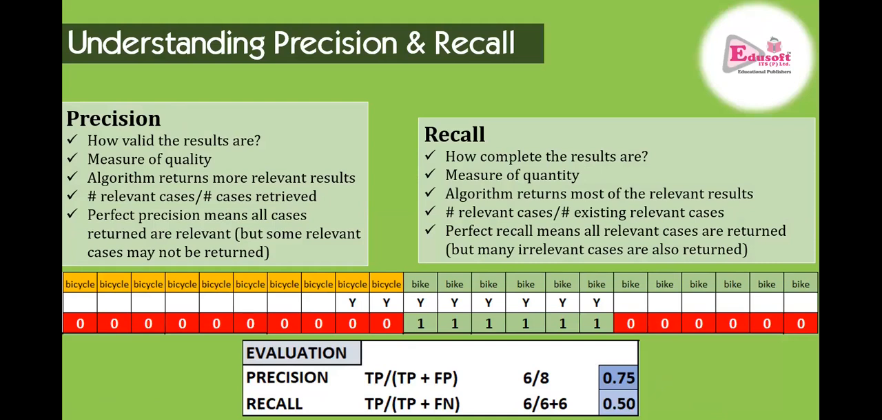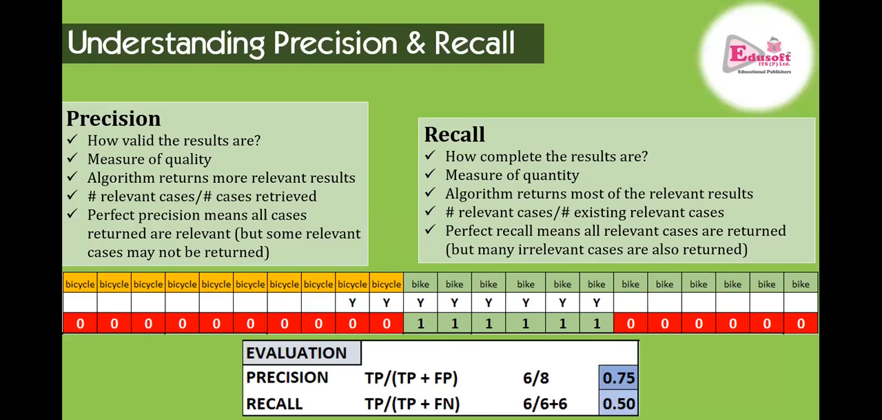What else with precision is there? Precision actually measures the quality. Out of the result, how good, how valid is the result? So precision is talking about quality. And more relevant results are returned. If precision is higher, that means more relevant results are returned. Here 6 relevant results are returned. So precision is pretty much higher. And perfect precision is 1. When all the relevant predictions are correct, then that is perfect precision.